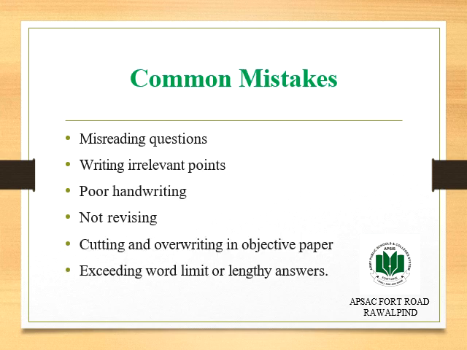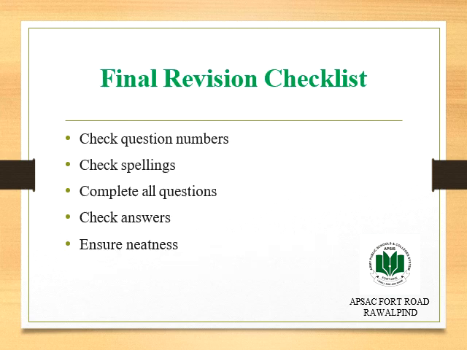Okay, these are the common mistakes that students often make and they lose their marks. First of all, the most important one is the misreading question. They do not understand the question and start writing down the answer that is not relevant to the question. Poor handwriting, that can also be a problem. Not revising your paper, cutting and overwriting in objective paper. As I have already told you, if you're cutting or overwriting, you would be awarded with 0. Exceeding word limit or lengthy answers.